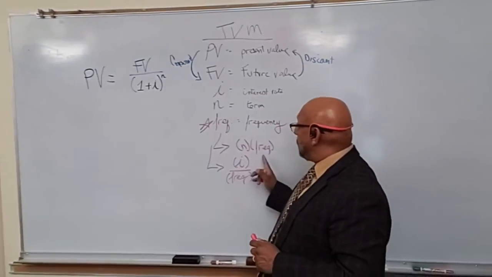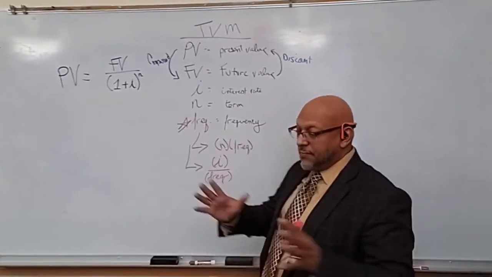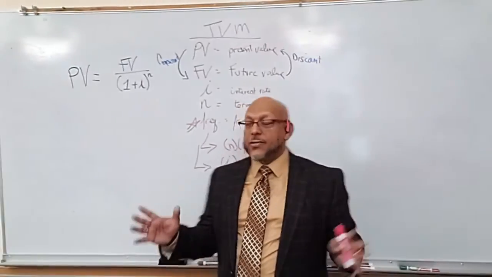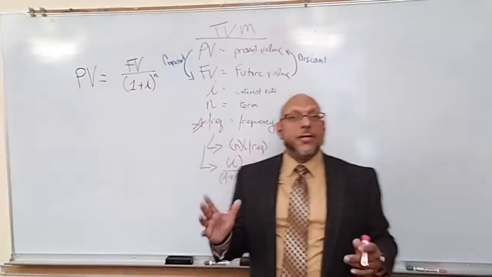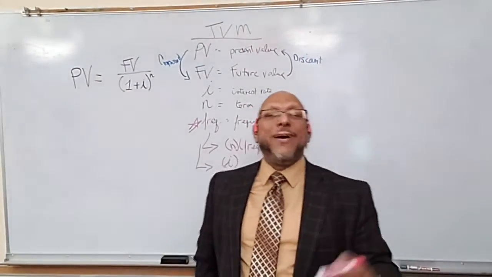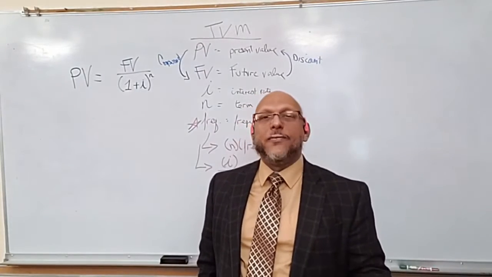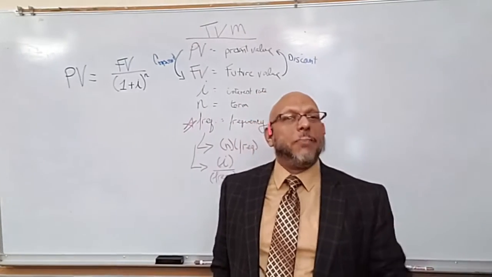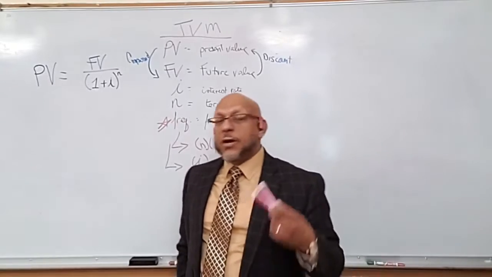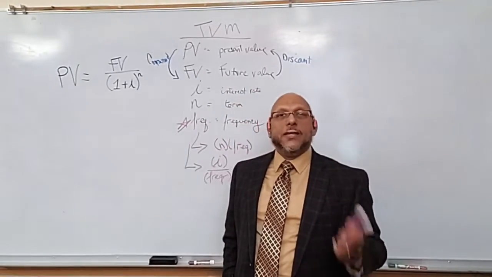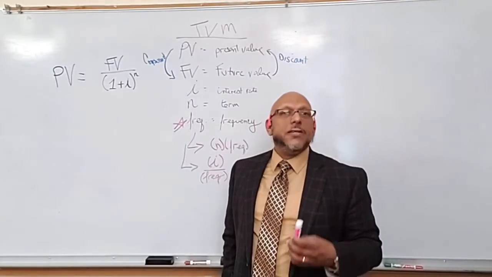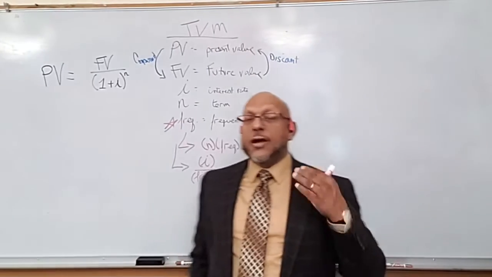Now, if the term is stated in years, and usually it is, but if you're compounding more often in that year, then you have to multiply the years by the number of compounding periods. So if you're compounding quarterly and it's a 5-year investment, then you're compounding 20 times.